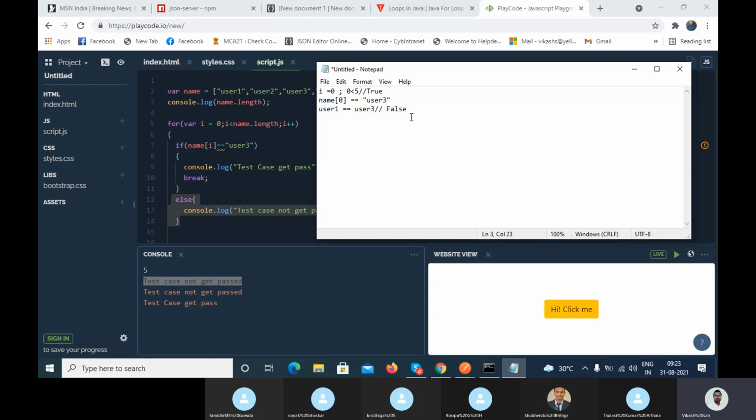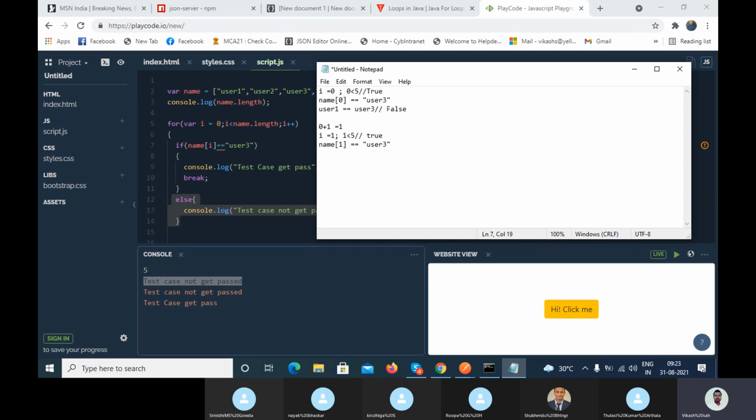Now it increments the value, 0 plus 1, that is 1. Now the I value is 1. Is 1 less than name dot length, and name dot length is 5, right? So it is again true, and it will go inside to the if condition. Now name index of 1, the I value is 1, is equal to user 3.